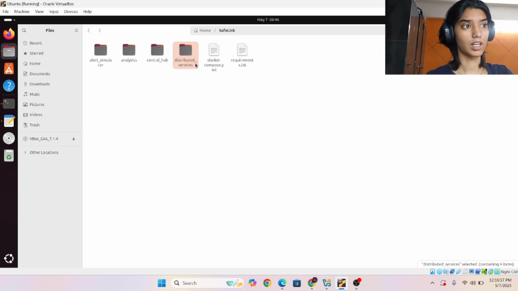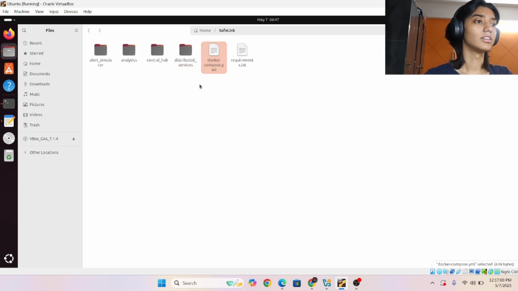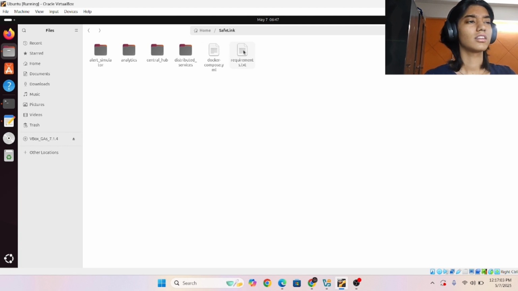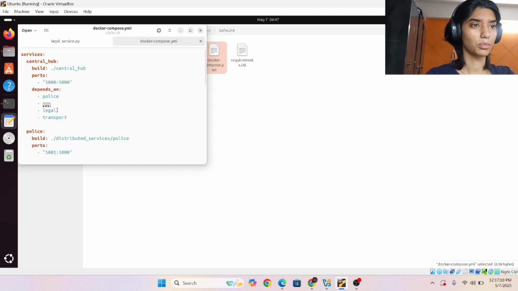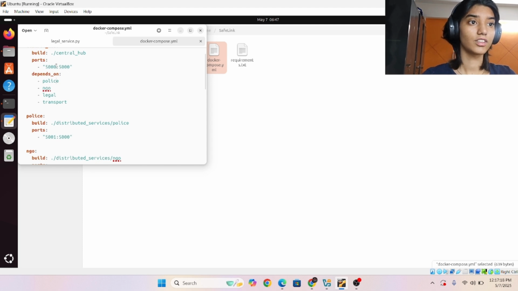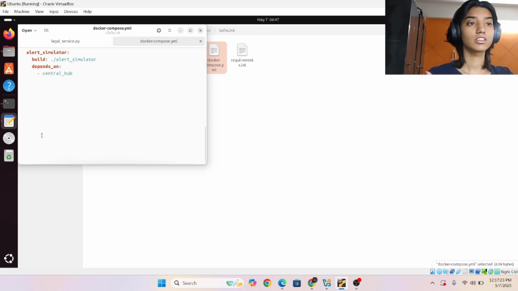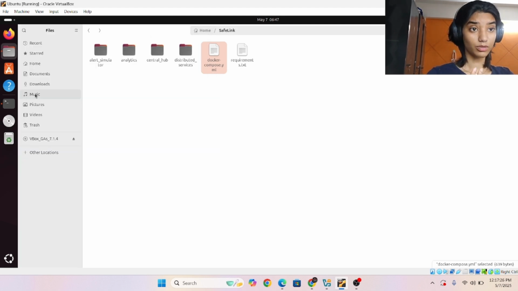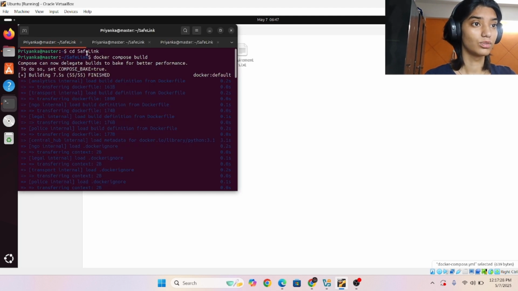Every service has its own Dockerfile too, and the requirements have Flask and requests because that's what we mostly need for this, because we are posting everything. So the central service is built as this, the port number is suggested to be 5000, then the port number is this for the police, and each has its own port number. Now, in order to execute my project, you need to firstly go to the folder, cd SafeLink, and after that run docker compose build.